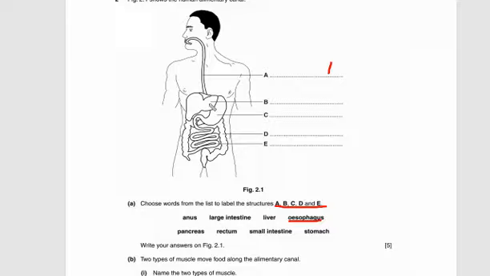B is basically the liver, so we have to choose the liver. Here we go with the liver. C is basically the stomach, we have to find the stomach. Here we go, the stomach is available, so we write the answer stomach over here. D is basically the large intestine, so we have to look for large intestine. Here you go. And E is basically the small intestine.